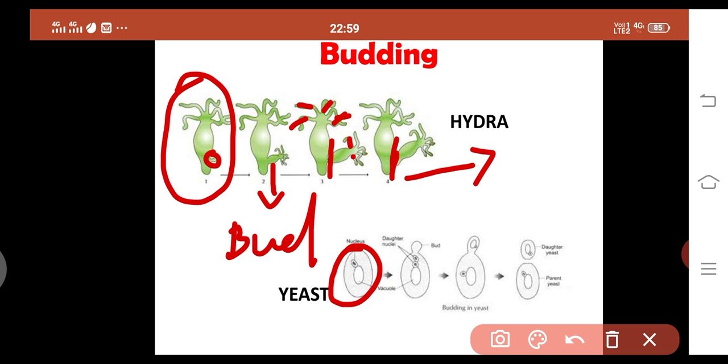Can you see inside the cell? There is a bud forming over here. That is nothing but the daughter nucleus. The daughter nucleus just gets detached from the parent yeast. The babies, you call them daughters. The new plant that forms by the process of asexual reproduction from the parent plant, you call it daughter cells, daughter plants, daughter yeast or daughter hydra.